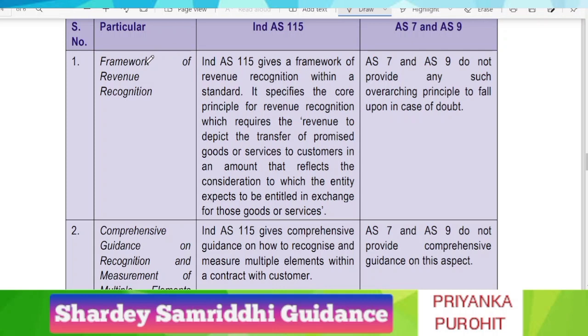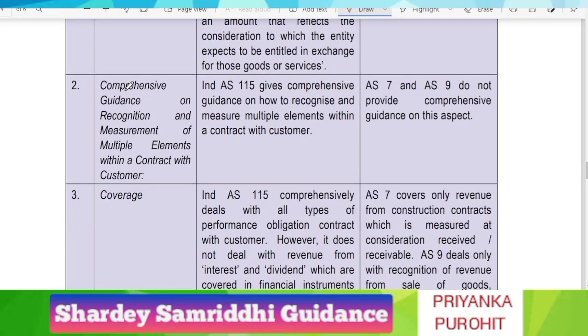So the first point of difference is the framework of revenue recognition. As per Ind AS 115, it specifies a core principle of recognizing revenue, whereas AS 7 and AS 9 do not provide a core principle for recognizing revenue.